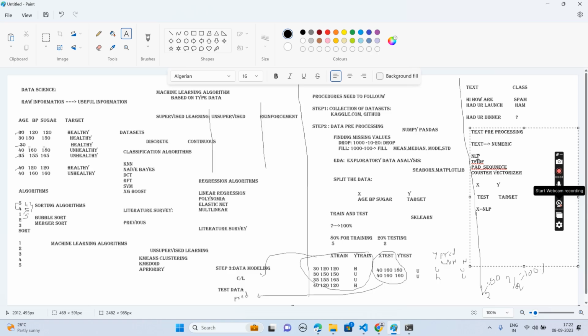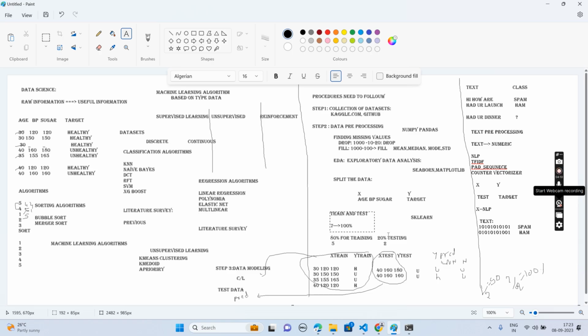After passing the data to NLP and all those, how will it be converted? My text, whatever the spam value is, will be converted to a binary format like 1010, which means it is spam. Similarly, for "had your lunch," it will be converted to something like 0101. That is a numerical value. So these values can be accepted by the KNN algorithm.